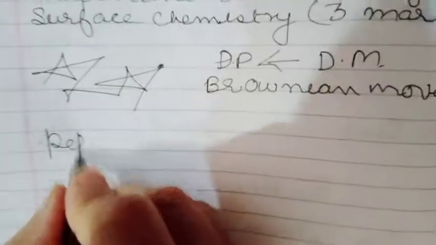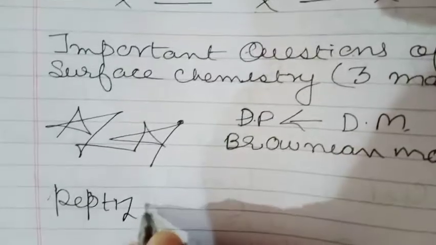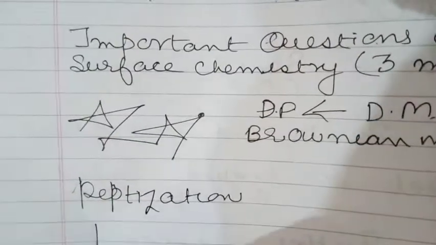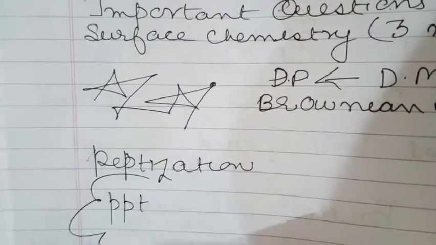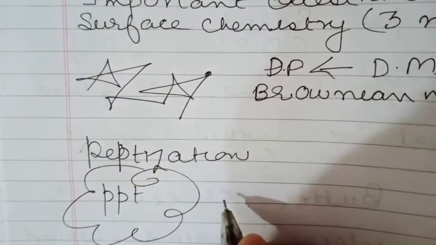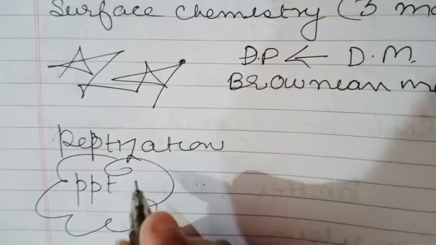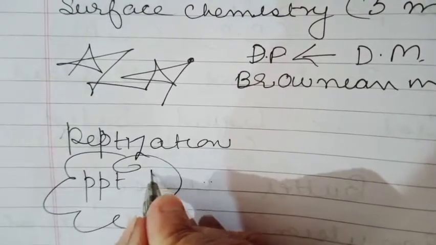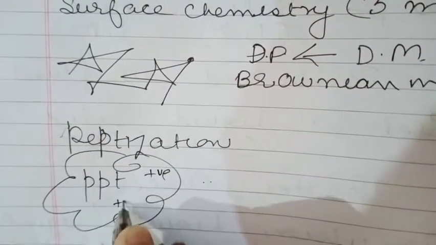Let us see here. In case of peptization, what we do is we take freshly prepared precipitates, and these precipitates are treated with electrolytes. Now when electrolytes are added, at that time some of the ions get adsorbed. For example, suppose some positive ions are adsorbed.